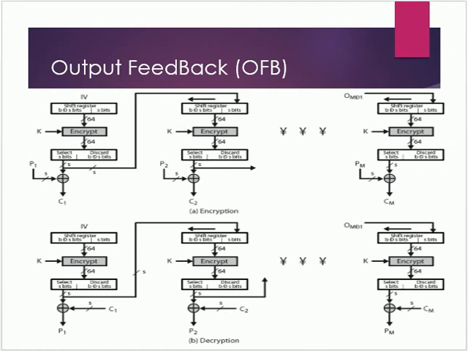Now this output is given as an input to the shift register, and then these are encrypted with key K, and again the left S bits are selected to give an output feedback, and then these are XORed with plaintext P2 to get C2. So this output feedback can be calculated earlier, and that is why this is advantageous.